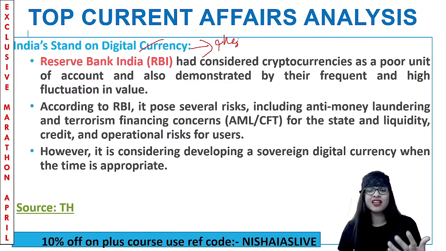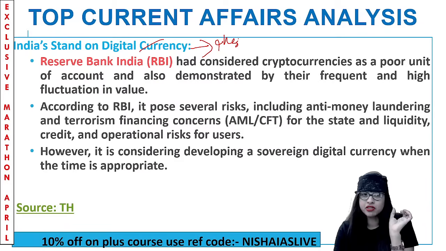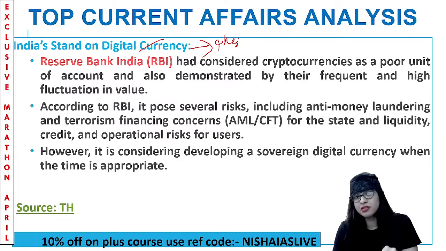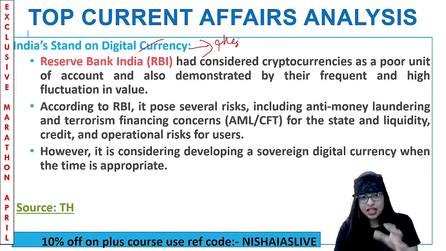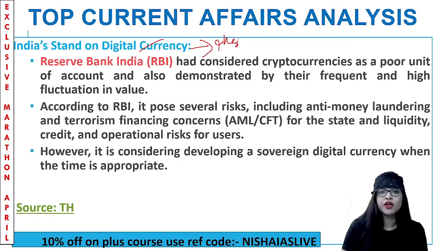But the stand that India has on digital currency is that we consider cryptocurrencies a poor unit, no doubt in that, because of too much fluctuation. According to RBI, the reason is that it has so many risks, including anti-money laundering and terrorist financing concerns. So how can you consider them to have a legal status or security status? No, you cannot. Though this is the case, India is considering developing a sovereign digital currency when the time is appropriate. That is also another important point to be understood.